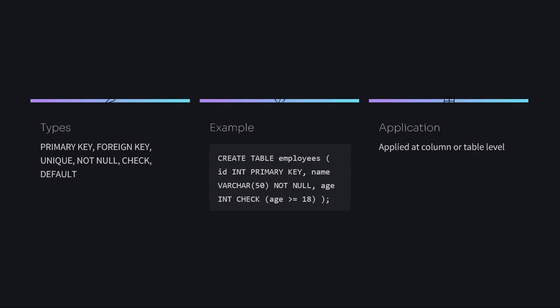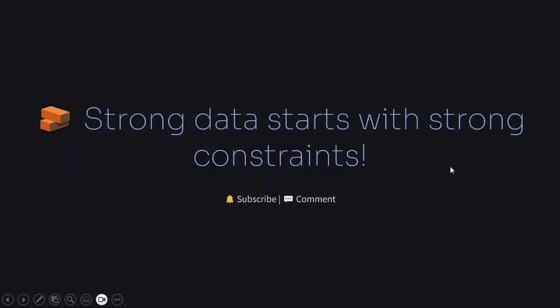For example, create table. So you can say that here primary key, not null, check, all are the constraints while creating a table. Applied at column or table level. Strong data starts with strong constraints.